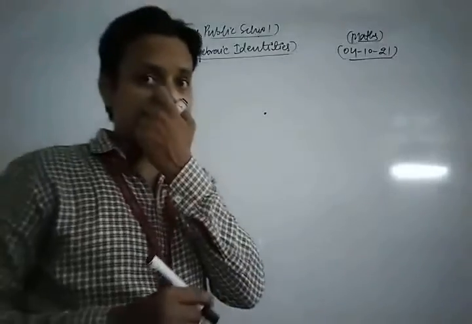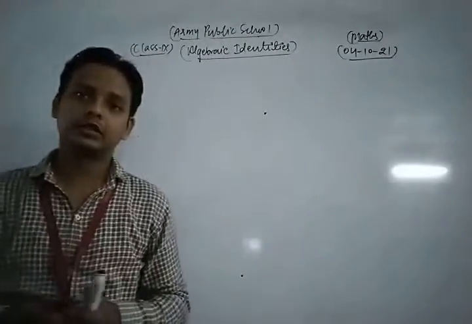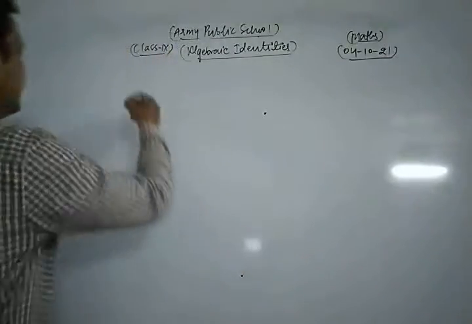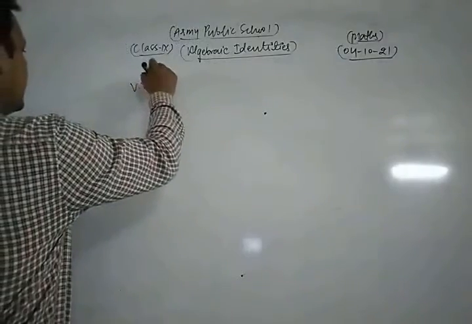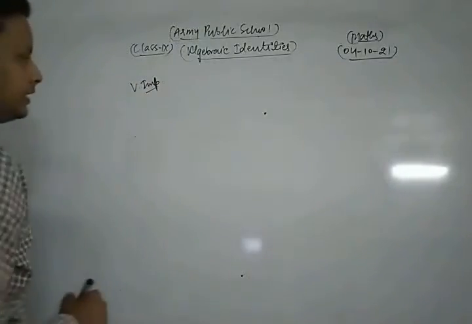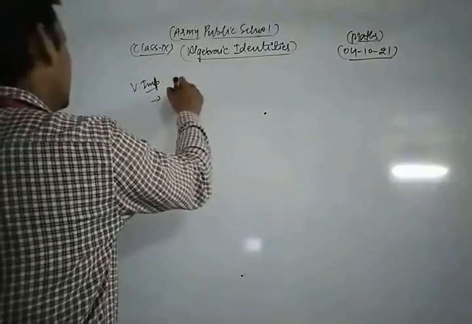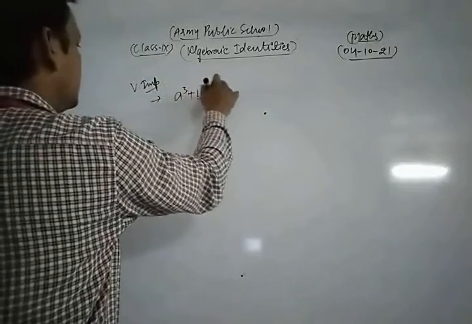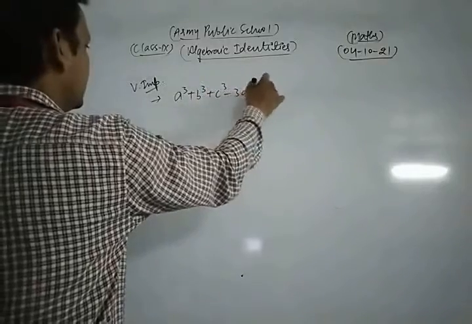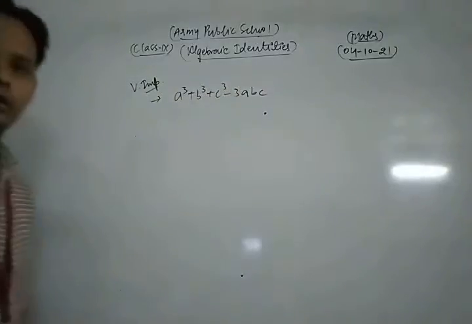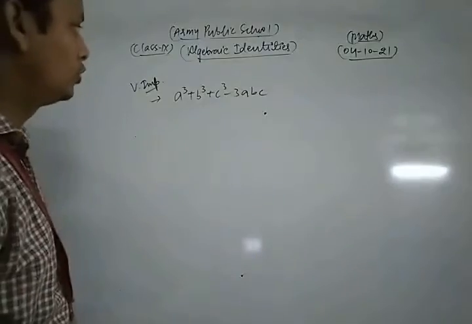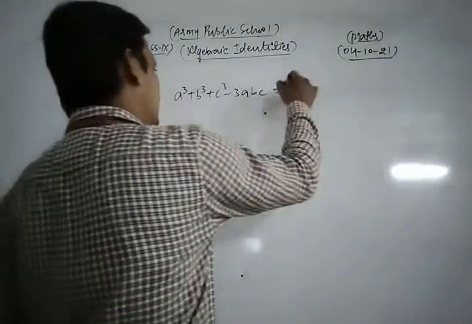And this last and very important algebraic identity is what? Let's see. This is a cube plus b cube plus c cube minus 3abc. A cube plus b cube plus c cube minus 3abc is equal to what?